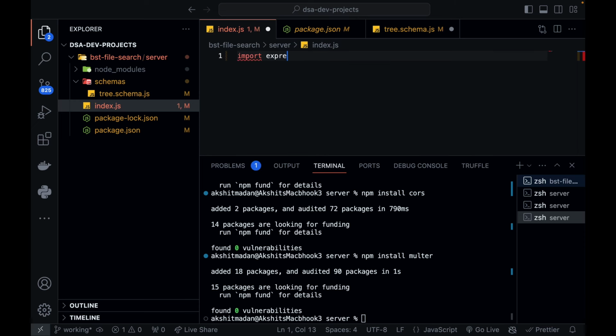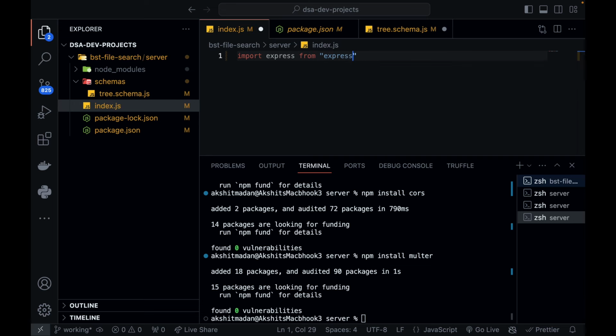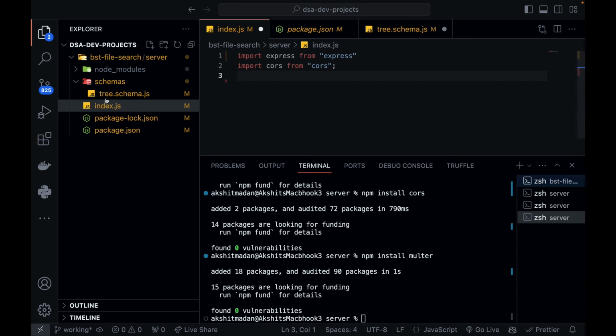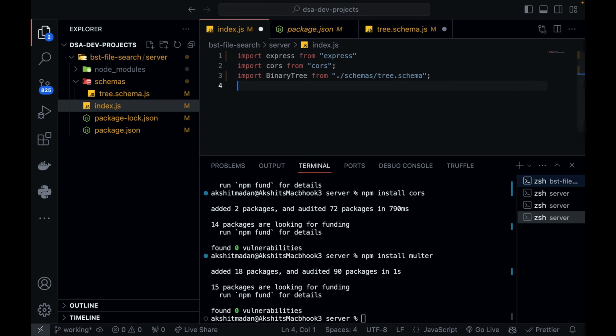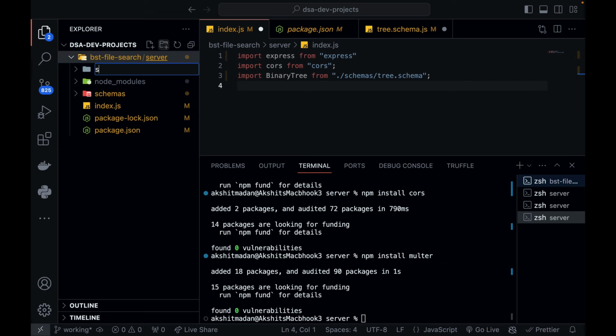So import express from express, then import cors. The next thing is I also need to import my binary tree. So import binary tree from this location. And the next thing that you need is another service. Like we created the schemas folder in my server, I'm going to create one services folder. We have only one service that we need to create, the upload file service.